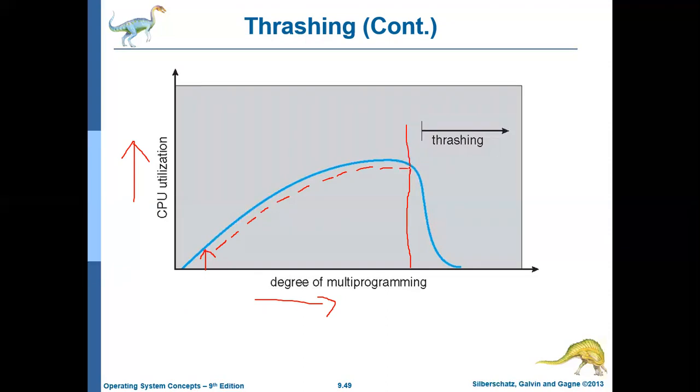If there are more processes in the memory, each process will have fewer frames, so it is highly likely that they will create more page faults, and each process will spend more time on paging, that is swapping, rather than on actual execution. That is called thrashing.